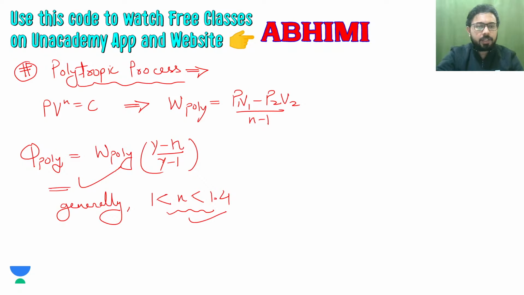So that is your work polytropic formula above, and this formula you have to use and then multiply with this to get the Q polytropic value. And we have done some questions, I think, in Unacademy's app and website, or here on YouTube, which involved this polytropic heat calculation. So I have already made you use this formula.